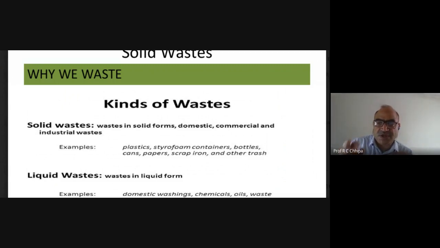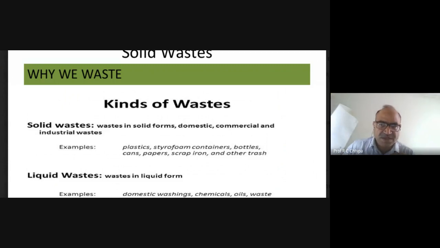Safe disposal of batteries, where certain toxic chemicals are present, is also a concern. So here, the kinds of waste: first of all the solid waste, then plastic, styrofoam containers, bottles, cans, and papers. I have given the example of paper, and this one is the paper.